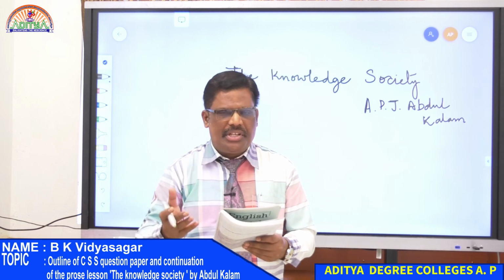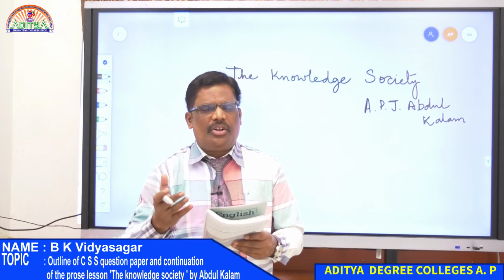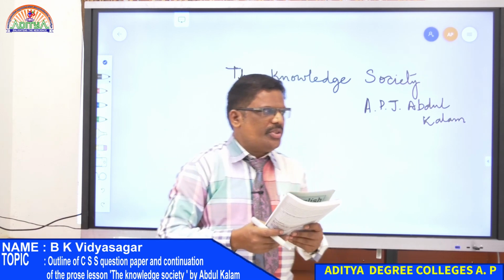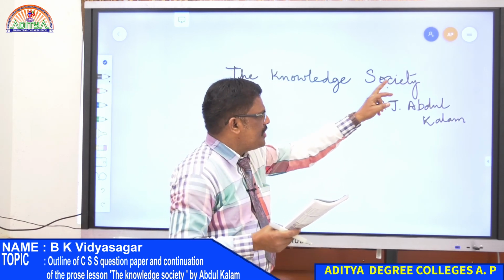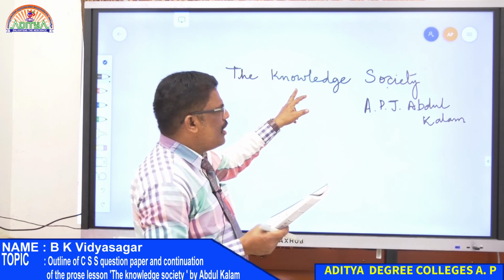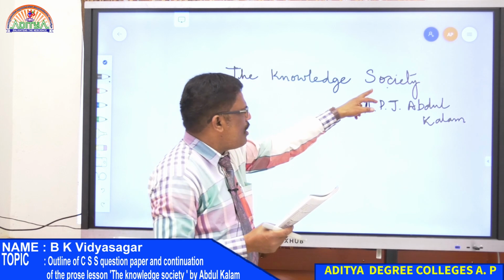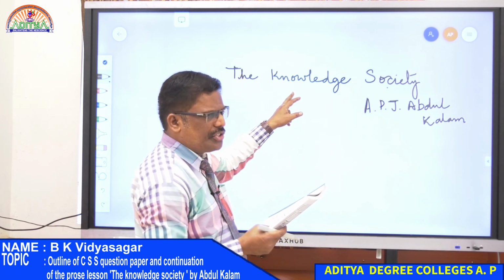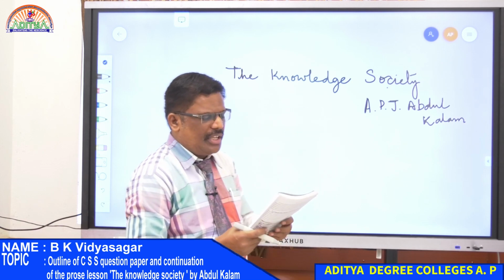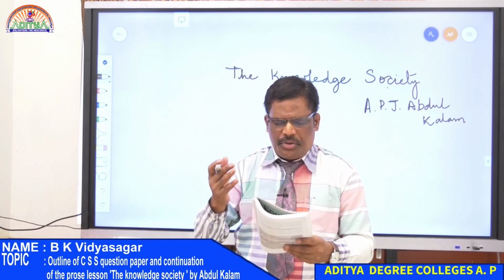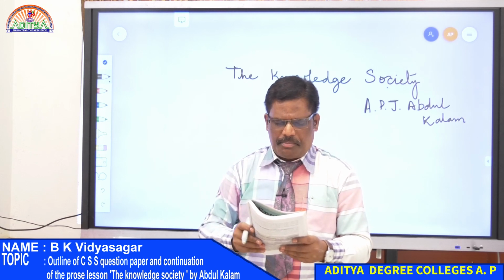And this happens because of knowledge. A society of people who have knowledge, who acquire knowledge, or who seek knowledge, will be transformed from an agricultural society to an industrial society.